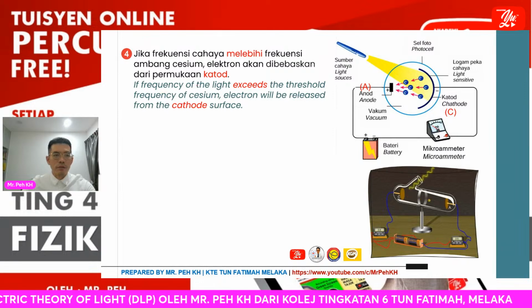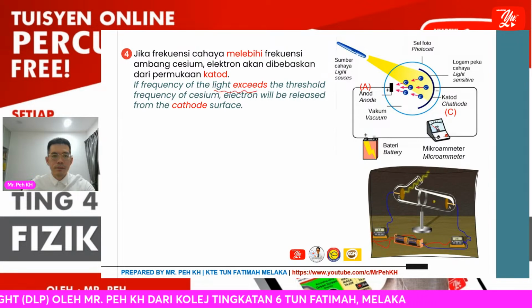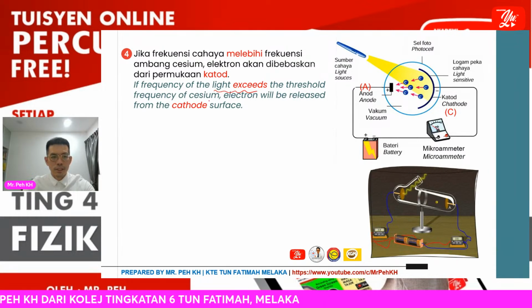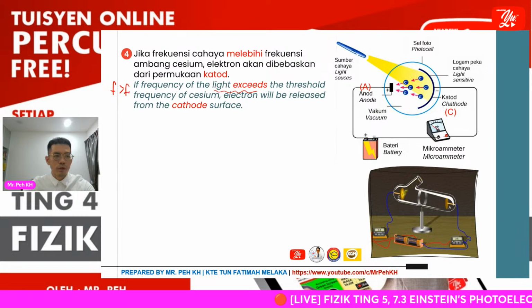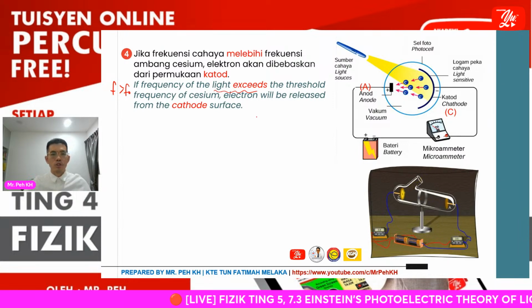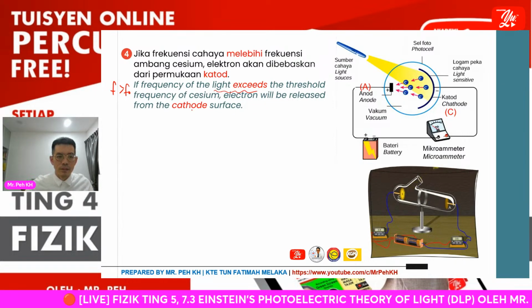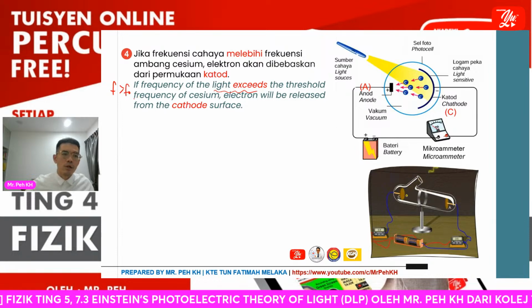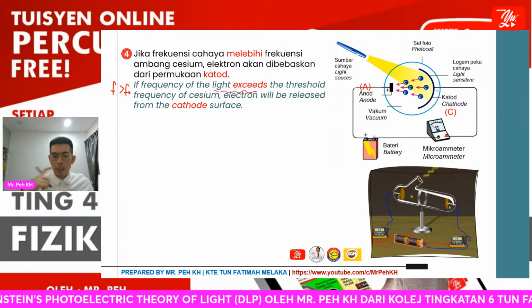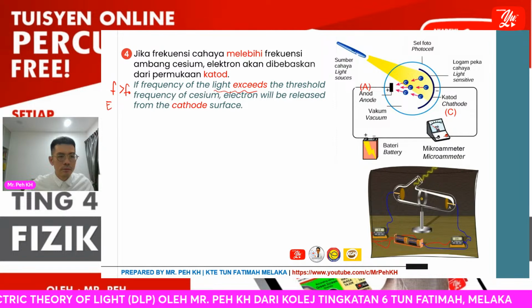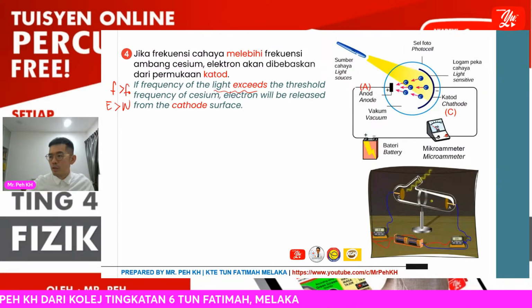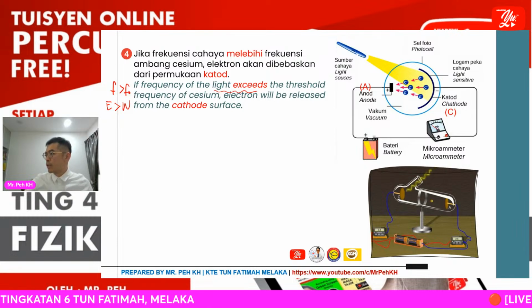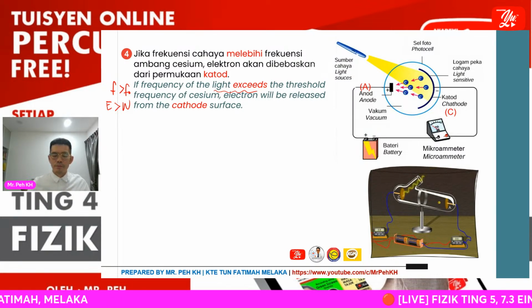Here, if the frequency of the light exceeds the threshold frequency of cesium, that means the frequency f from the light is greater than the threshold frequency of the cesium. So the electron will be released from the cathode surface. Actually, you can also explain by using the photon energy provided being greater than the work function of the metal. Both are able to explain this situation.